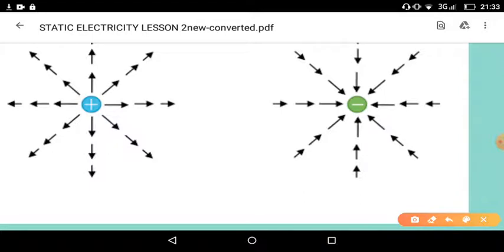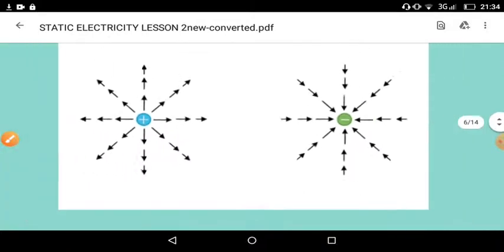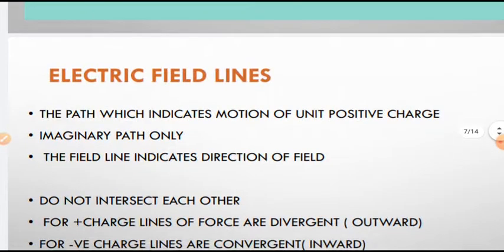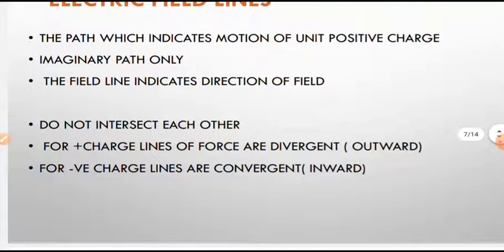So electric lines of force are completely imaginary, they represent the path of the unit positive charge, and they do not intersect with each other. Moreover, they represent the direction of the field, whether it is moving away or towards the charge: for a positive one, away; for a negative one, towards the charge. We should remember that.